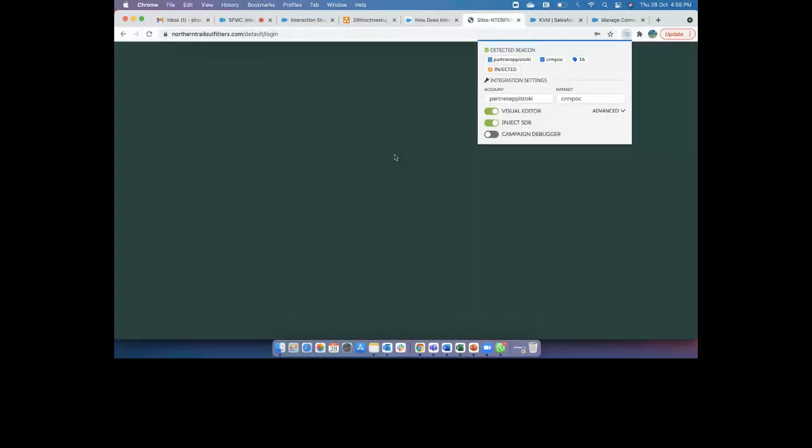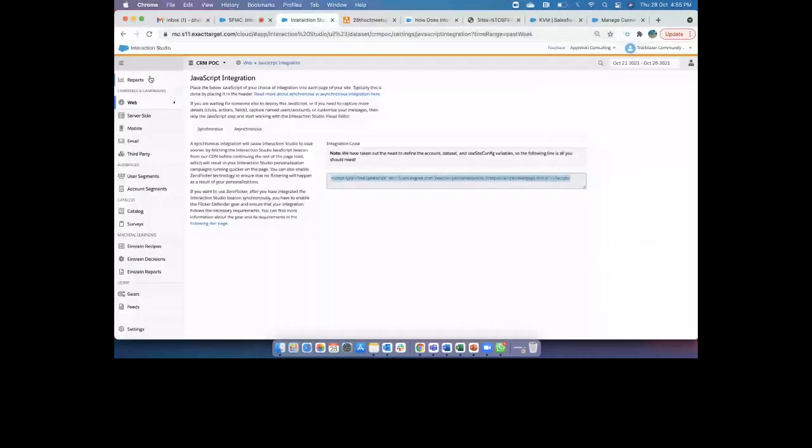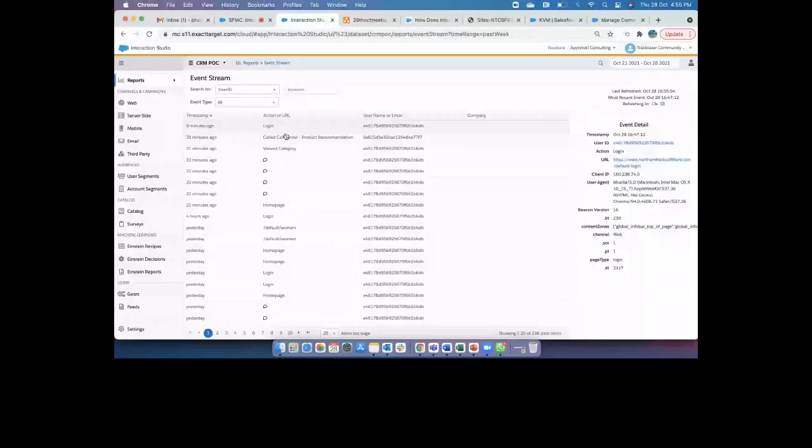When I click on the visual editor, automatically I get control of this entire NTO, Northern Trail Outfits, website. Now here I can perform some sort of testing. See here, once I log in, when I go to Interaction Studio, to the reports, and click on event stream, you can see here login, and the information about the user ID. I've logged into the login screen of the system, and you can see the login screen where I'm landing.